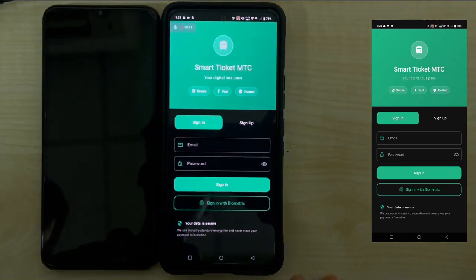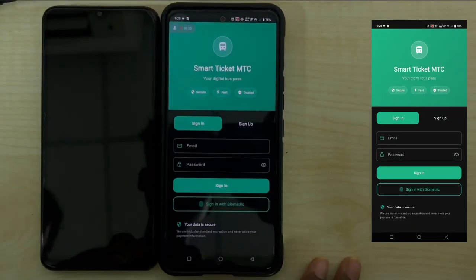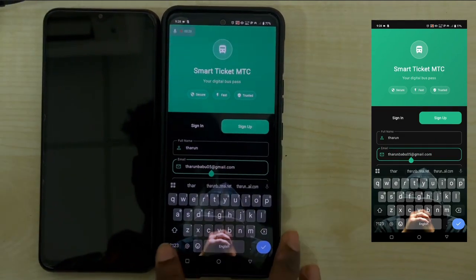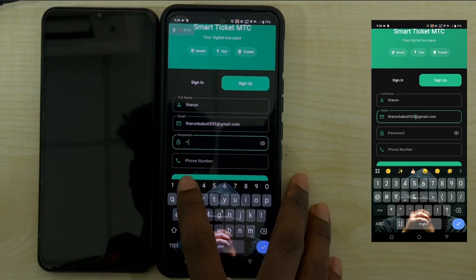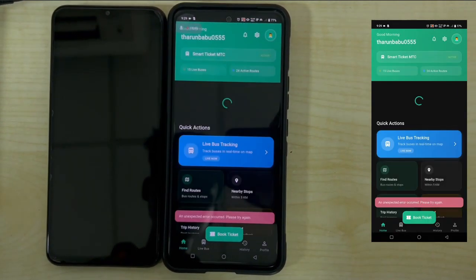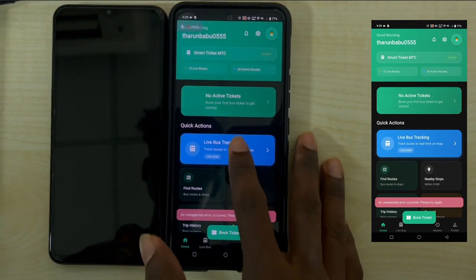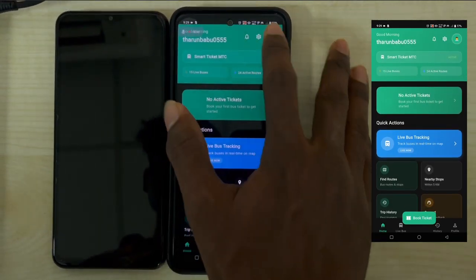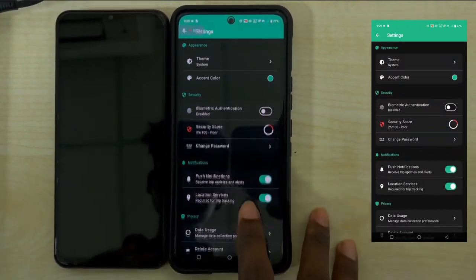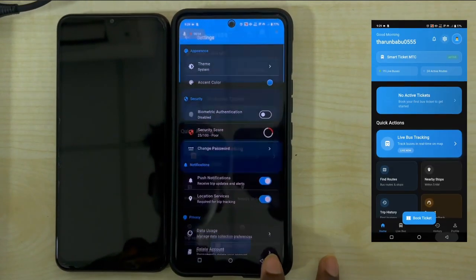This is the sign-in page of our app. Here, the details of the user are filled in, and after filling in the details, an account is created successfully. This account can further be used to access the app. Here is the home page of our app. Now, we move on to the settings page where different functionalities can be accessed. Here, we can also change the theme of the app and use it.